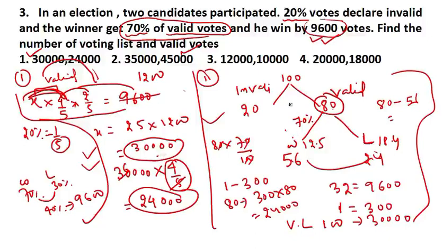It will always depend on the data. Don't be rigid, be flexible. Look at the question carefully, read the data, then make your approach accordingly. In some questions this approach may come in handy, and in some questions that approach may.